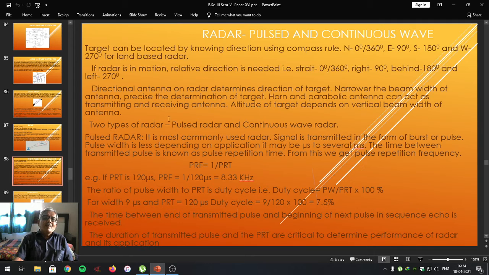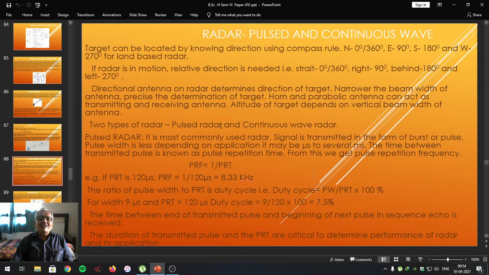Dear students, today we are going to study one type of radar known as pulse radar. There are two types of radars which are used. One is pulse radar and the second one is continuous wave radar. Continuous wave radar works on the principle that microwaves are continuously emitted and allowed to be incident on the target, and the reflected signal is received.